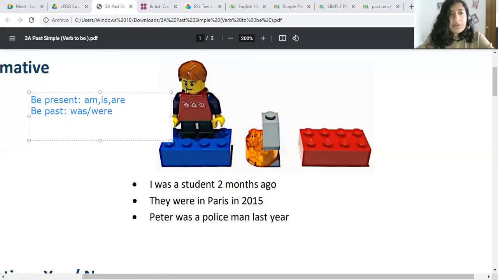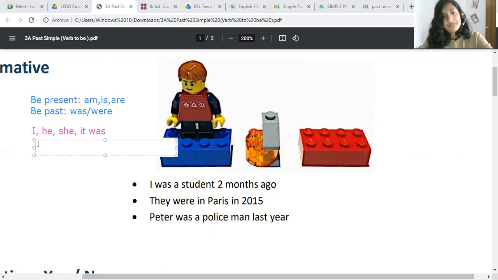And here is what we're going to learn about them today. We're going to group them depending on the conjugation. So you're going to say I, he, she, it was. Okay. And for the other group, what are the other subjects that we have there?